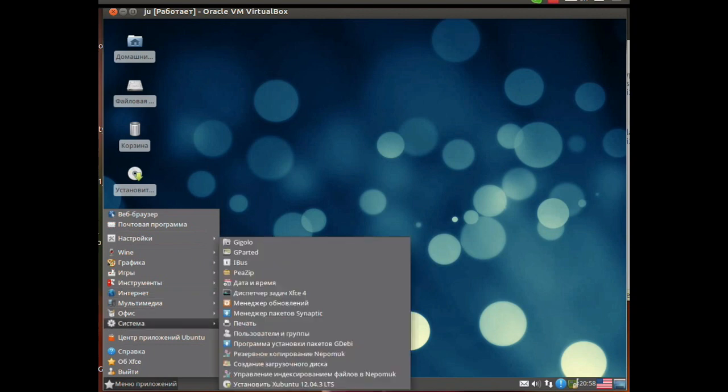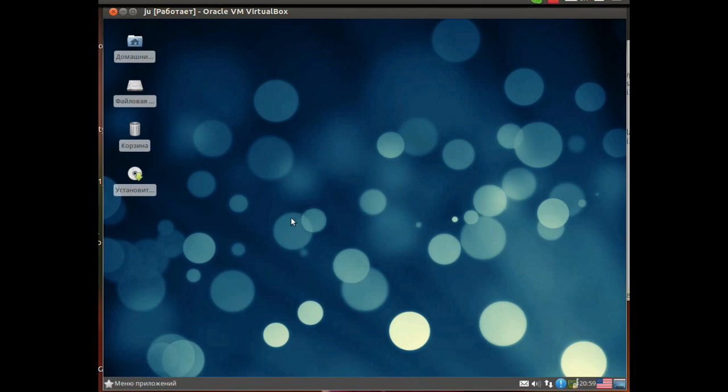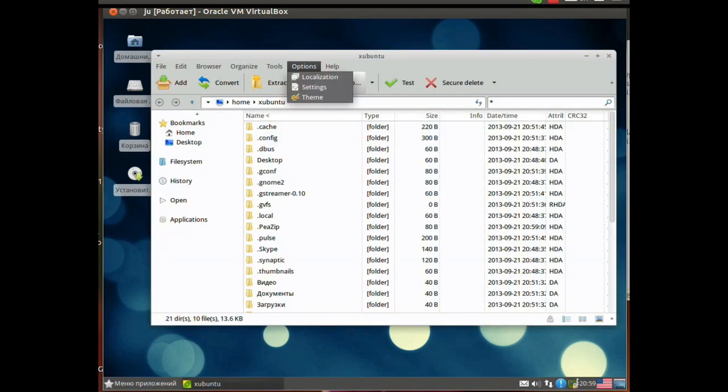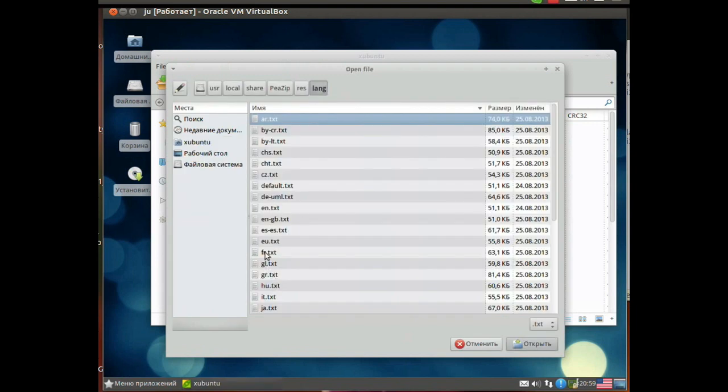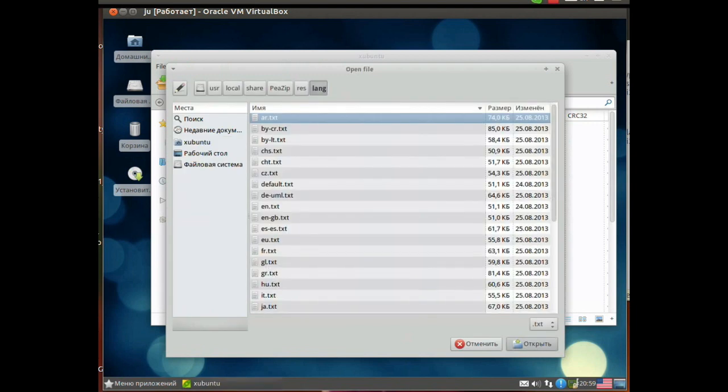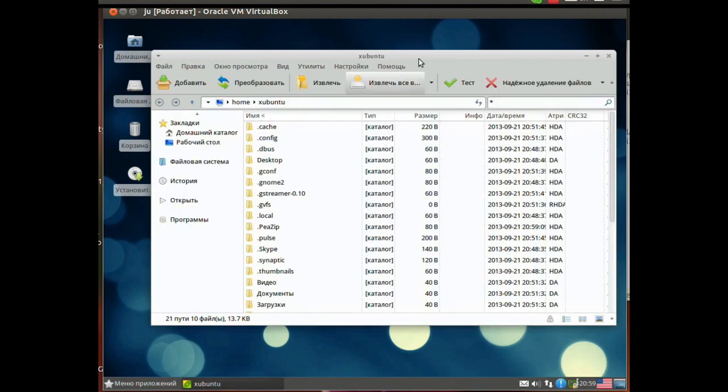So, what do we have in the system here? In the system here, we have a normal human archiver added. I'm not saying that everyone else is worse. Normal human in the sense that a standard archiver will seem minimalistic and inconvenient to an ordinary user. And this one is just very pretty good, and a good replacement for WinRAR. Here, I have not installed localization, but it's all set up in 3 seconds. That is, look, here we choose the language. Oops, you see the program is Russified.